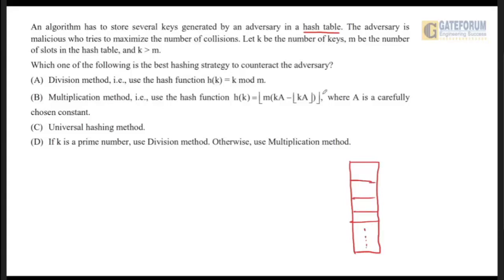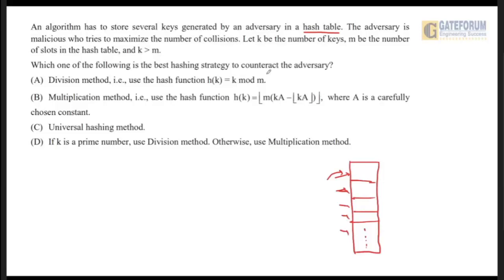So there will be fewer collisions when the keys are properly distributed in the complete hash table. If many keys go into a particular slot only, it will create a lot of collisions. So we should always select the hashing strategy which distributes the keys in a proper manner. And we know that the universal hashing method distributes the keys in a uniform manner.